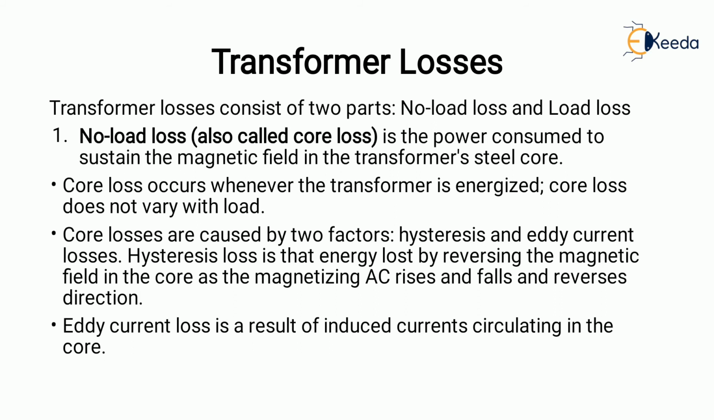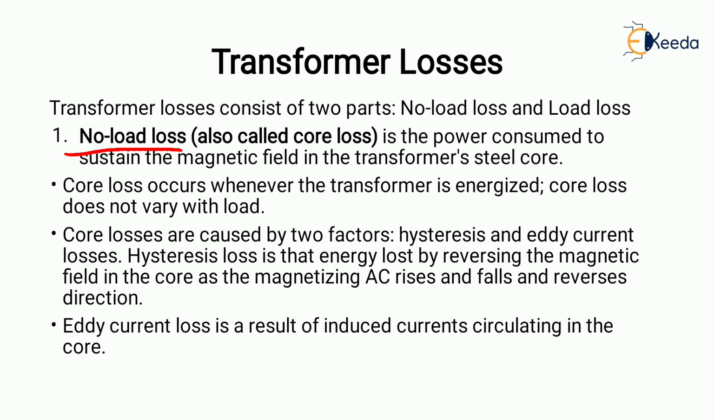Next, what are the losses in a transformer? The transformer has two losses: one is the core losses and the second is the copper losses. First let us discuss the core losses. They are also known as no load losses. The no load loss is the power consumed to sustain the magnetic field in the transformer's steel core. The core losses occur whenever the transformer is energized, but they do not vary with the load.